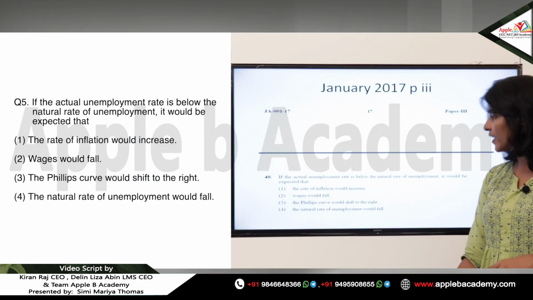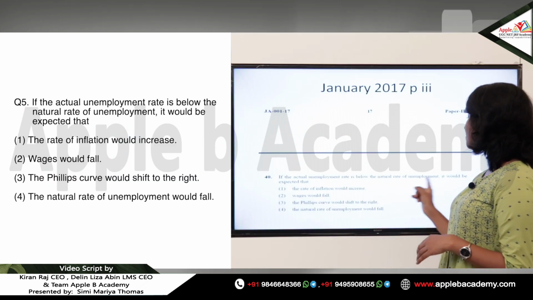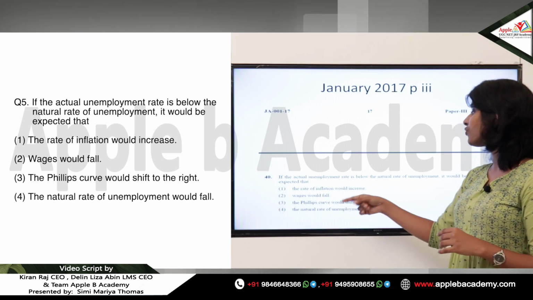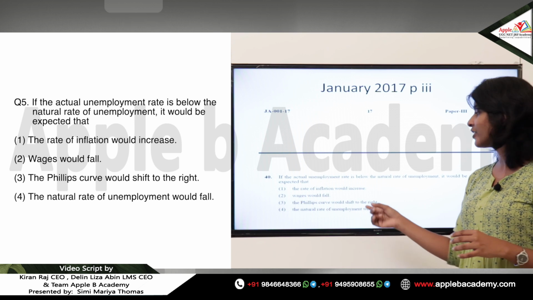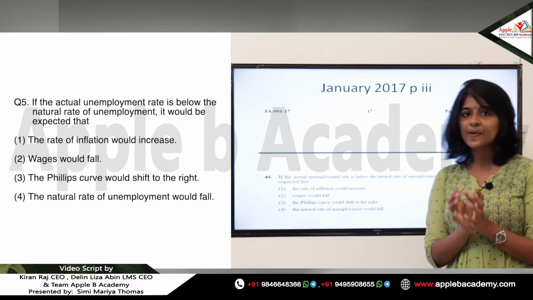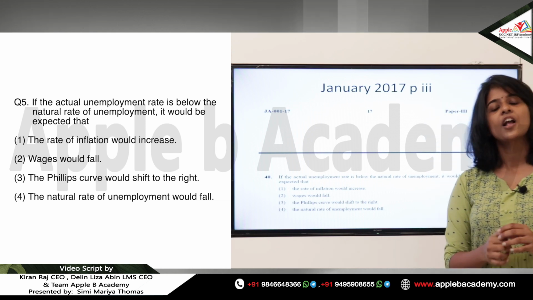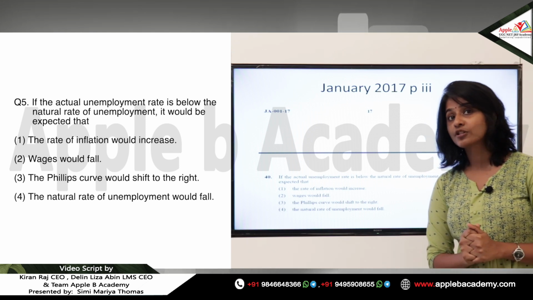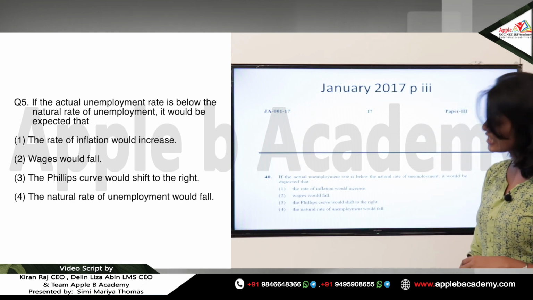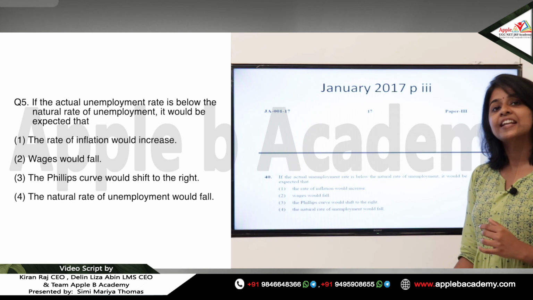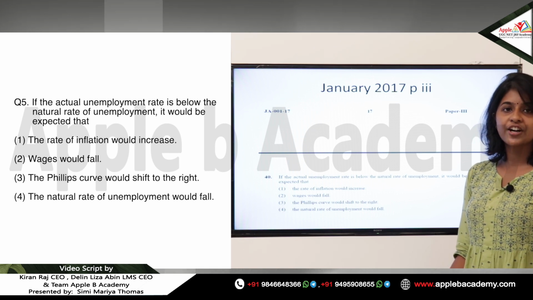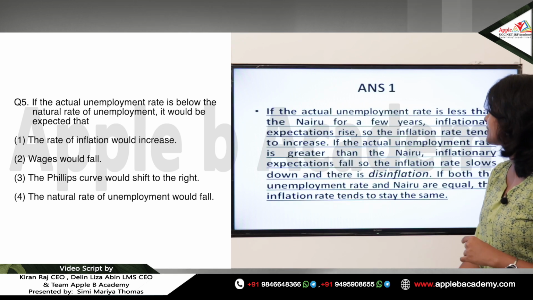And in this question, what is asked? What if the actual rate of unemployment is below the natural rate of unemployment? So what will be the answer? The rate of inflation would increase. So here the answer will be 1, the rate of inflation will increase. The further explanation of why and how this is happening, we will study when we go through the Phillips curve concept, the long run Phillips curve. So stay tuned for the detailed elaboration and the graphical explanation regarding the changes of the actual level of unemployment and the natural level of unemployment.